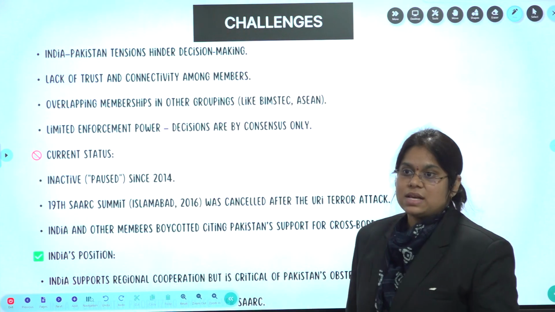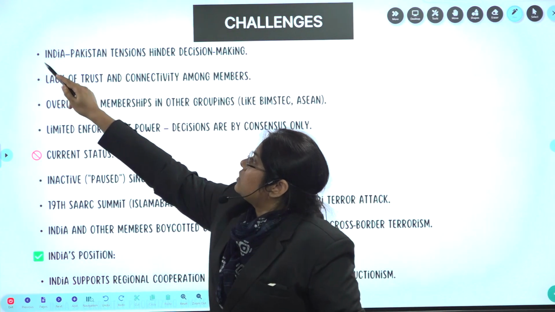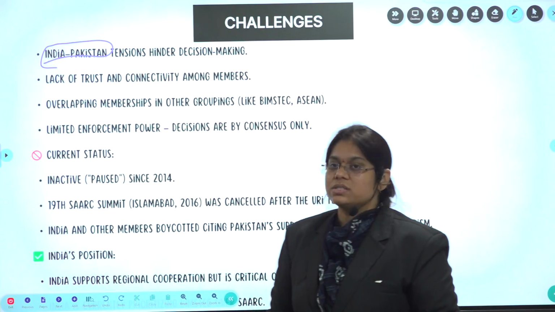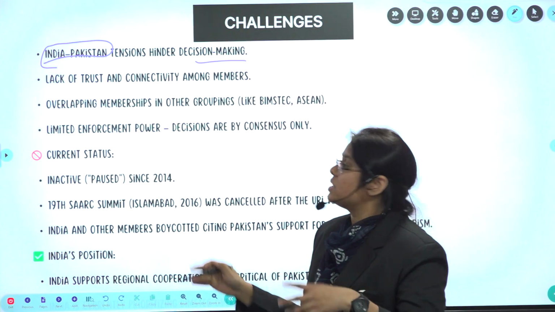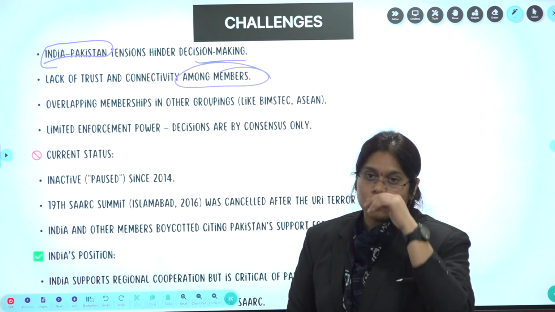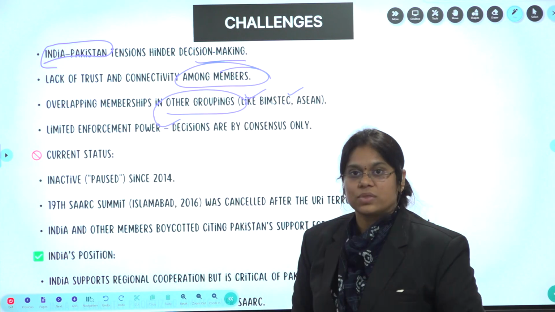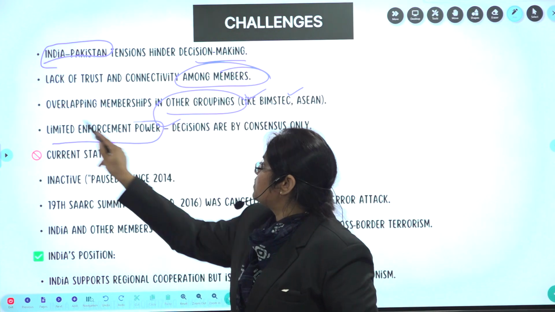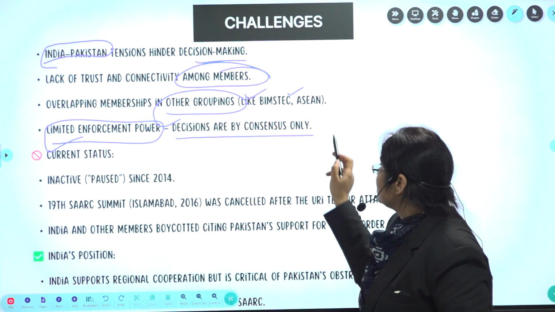Now let's see what the challenges are and what the current status is. So what are the challenges? India-Pakistan tensions, slow decision making and lack of trust and confidence among the members, lack of connectivity among the members, overlapping of other groupings like BIMSTEC, and also limited enforcement power, as decisions are made by consensus only.